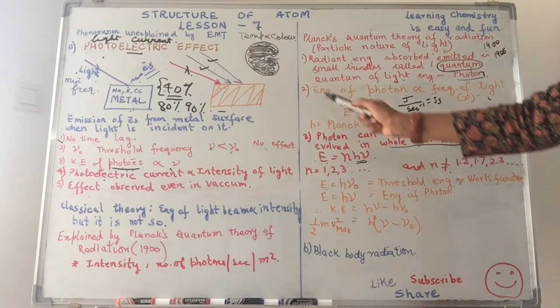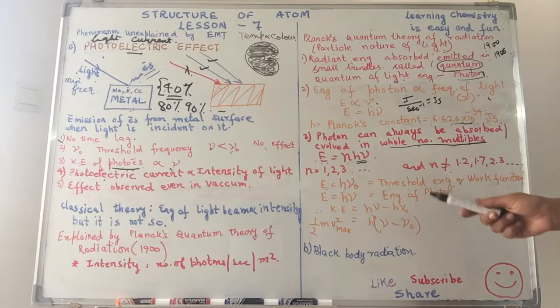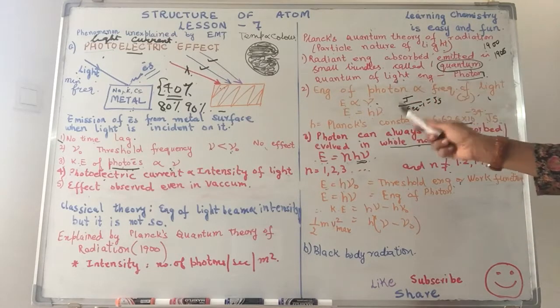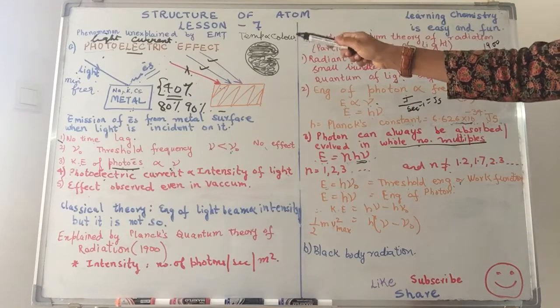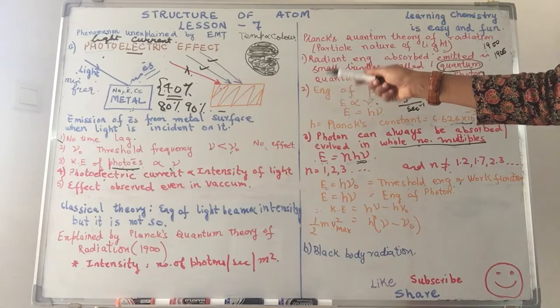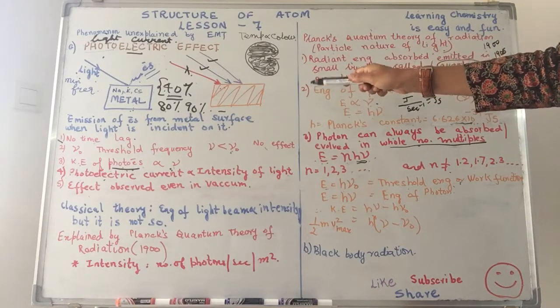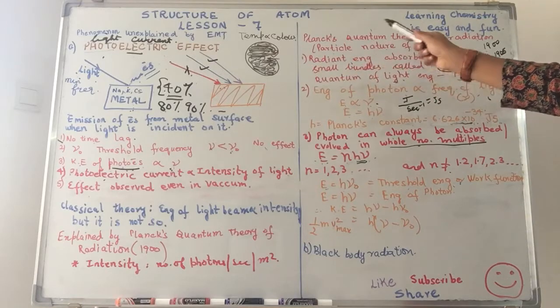Now, coming to our observations of the photoelectric effect, there's no time lag. In order to explain this, he said that the atom or the metal doesn't need to be heated. That is why there is no time lag between the incidence of the light and the emission of the electrons.